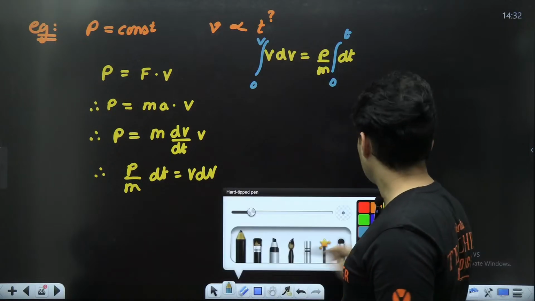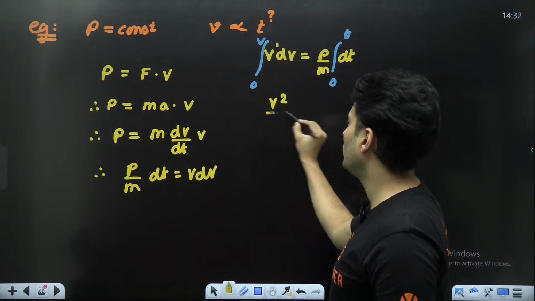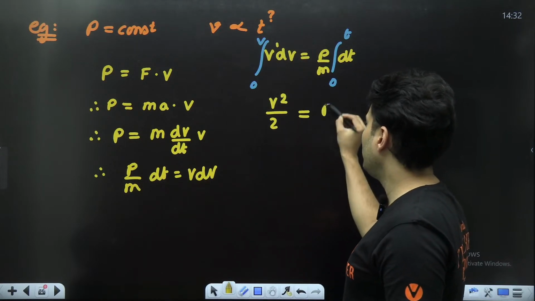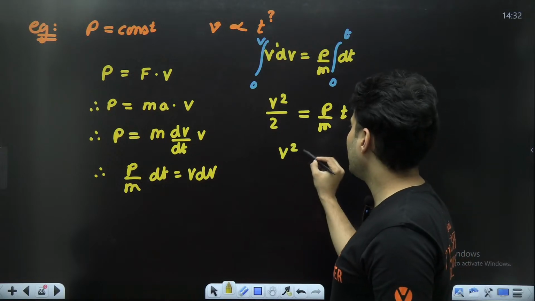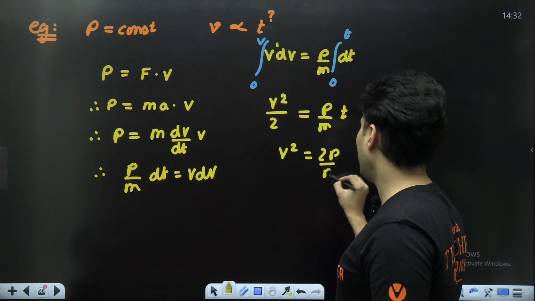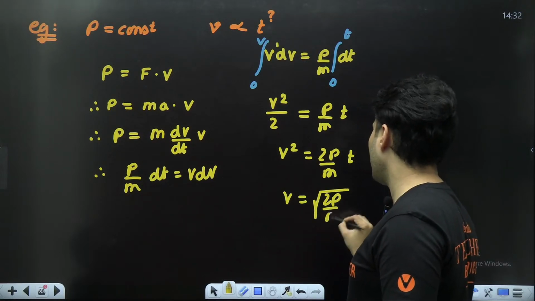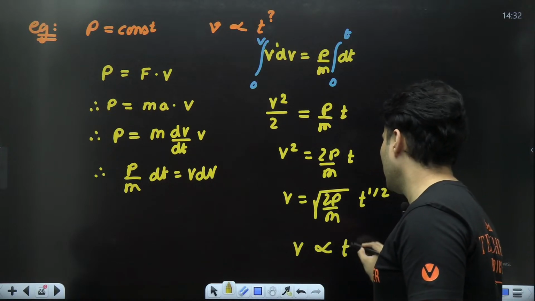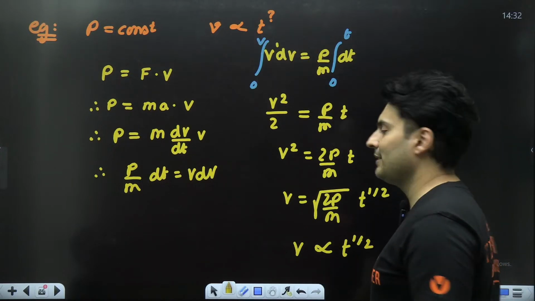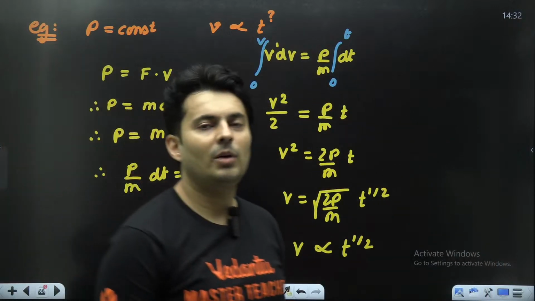So integration of v raised to 1 is v raised to 2 by 2, equal to p by m, which is a constant, and dt's integration is t. So therefore, v square is 2p by m into t. So v will be root of 2p by m t raised to half. So velocity is proportional to t raised to half. That is the answer. Clear how we solve this?